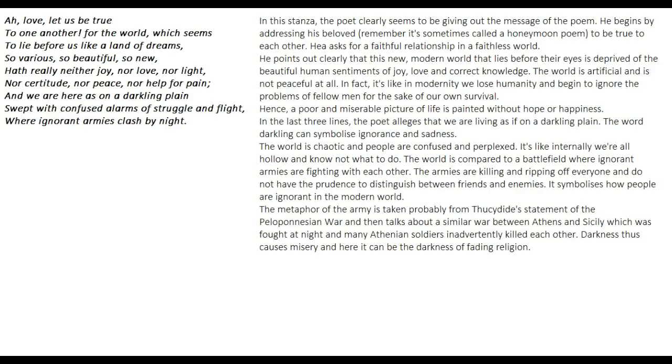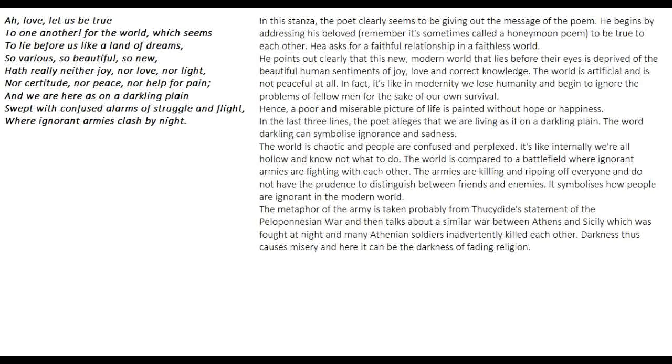In this stanza, the poet clearly seems to be giving out the message of the poem. Okay, so he's giving out the message of the poem. He is as clear as possible. He's now back again to the present time. He begins by addressing his beloved, remembering it's sometimes called a honeymoon poem. Okay, so he's actually addressing his beloved, probably his wife, to be true to each other.